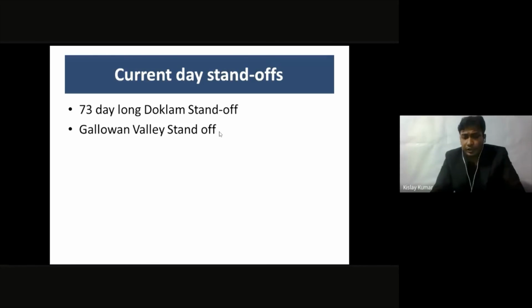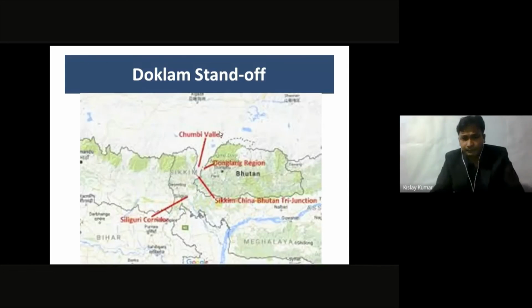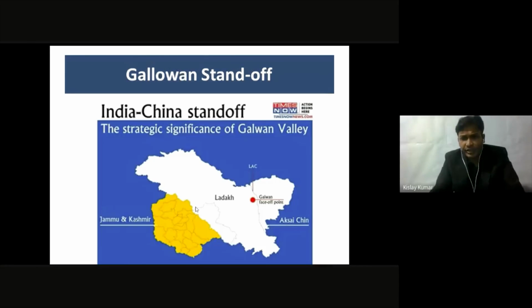But what happened in July was that 20 Indian soldiers were killed by Chinese soldiers. So I'm talking about the current day standoff, the July 2020 situation. 20 Indian soldiers were killed, and reports are coming that Indians also killed around 32 Chinese soldiers in this Galwan Valley standoff. Now, the first point which you can see on my slide is the 73-day long Doklam standoff. I will explain it to you through my next slides, what the Doklam standoff was. Doklam is a place. This slide is a bit blurry. You can see it in the next slide.